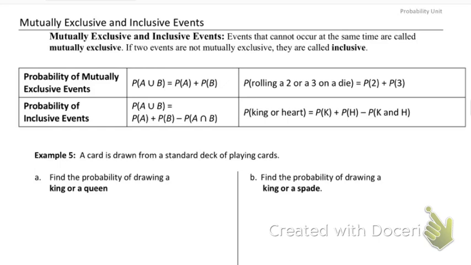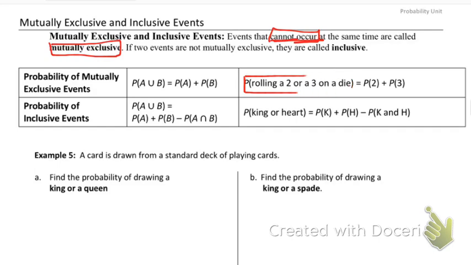Events that cannot occur at the same time are called mutually exclusive. So my example down here is actually rolling a 2 or a 3. You cannot roll a 2 and a 3 at the exact same time on the same die. So it's either a 2 or it's a 3. It's known as being mutually exclusive.